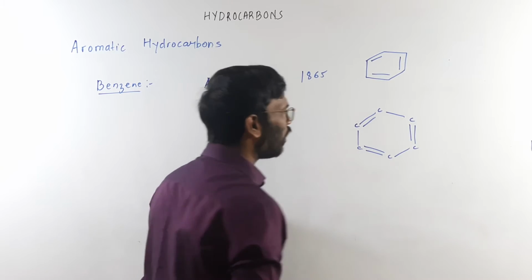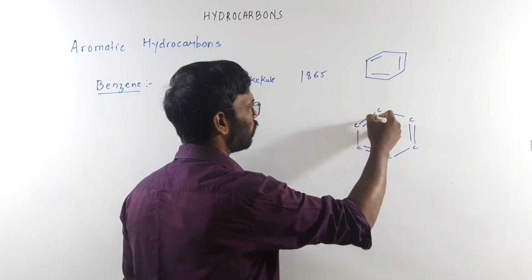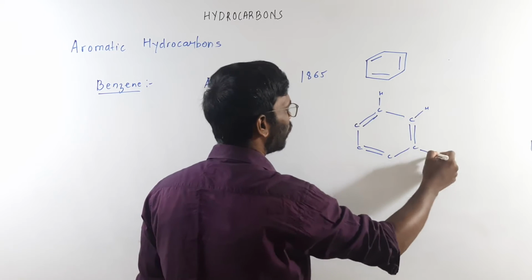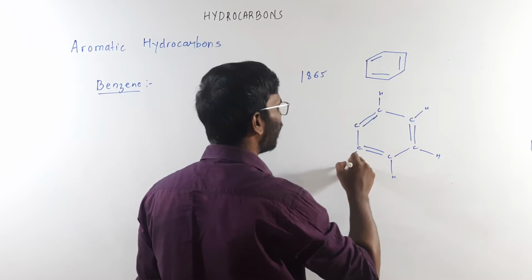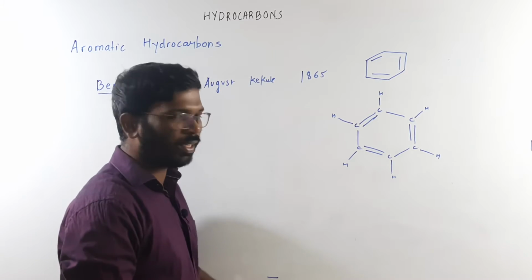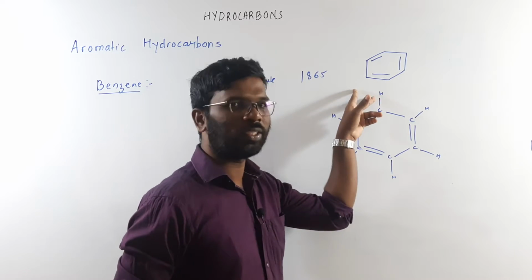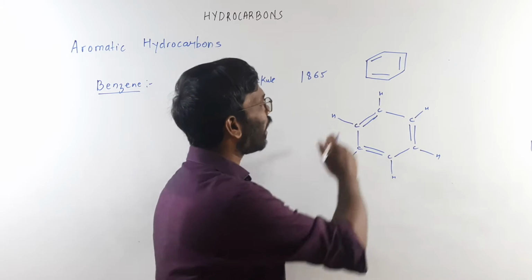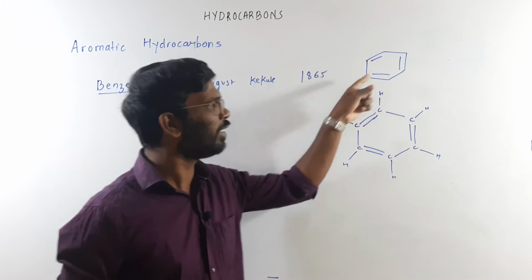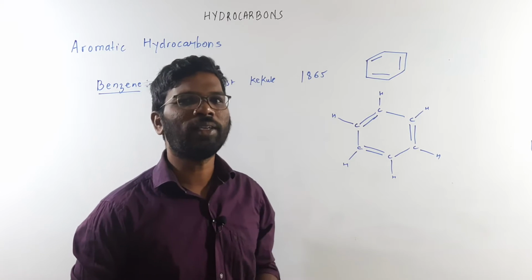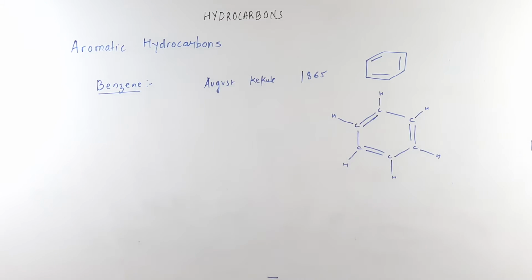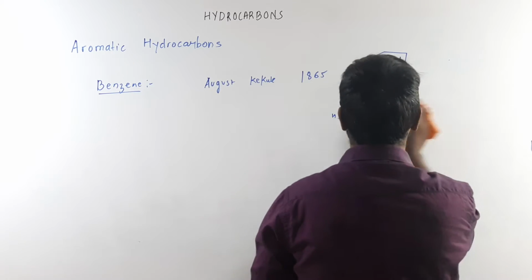If you see, all the carbons are double bonded to one another, and there will be hydrogens this way. This was the structure actually proposed by Kekulé. What he said is that the benzene ring structure is a regular hexagon, right? He gave this structure.